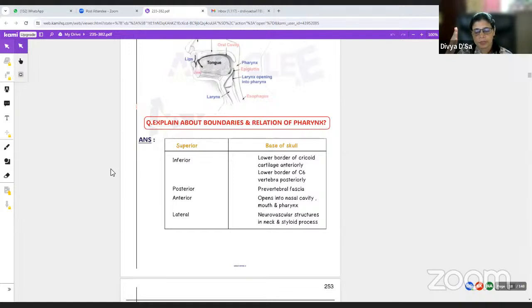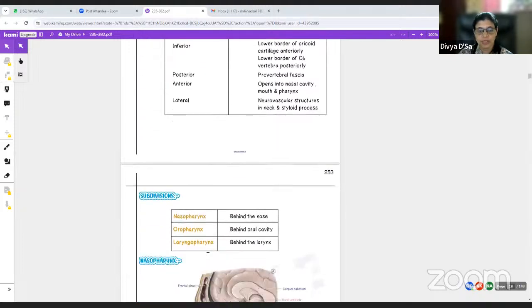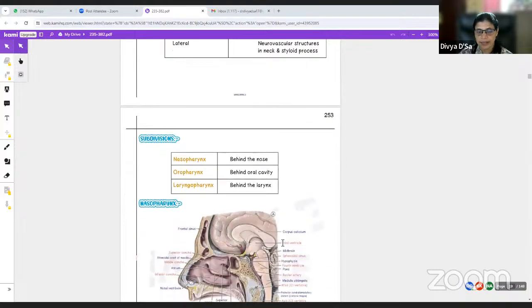The prevertebral muscles and the fascia covering them. Anteriorly, it opens into the nasal cavity, oral cavity, as well as into the larynx. Laterally, it is related to the neurovascular structures in the neck and the styloid process and the muscle complex attached to that. So it is subdivided into nasopharynx, oropharynx, and laryngopharynx. Nasopharynx is the portion behind the nose. Oropharynx is the portion behind the oral cavity, and laryngopharynx lies behind the larynx.